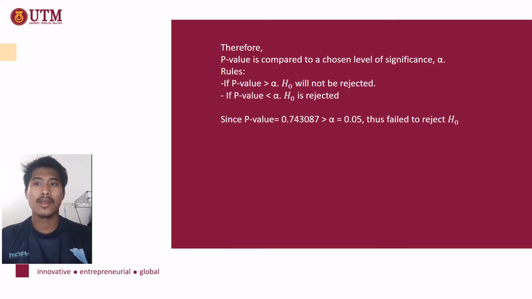The rule is if p-value is greater than alpha, then H0 will not be rejected. If p-value is lesser than alpha, then H0 is rejected. Since p-value is equal to 0.743087, which is greater than alpha, alpha is 0.05, thus the conclusion is we fail to reject H0 or we accept H0.